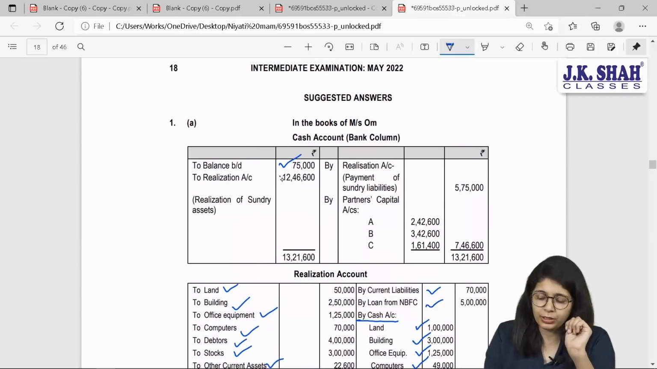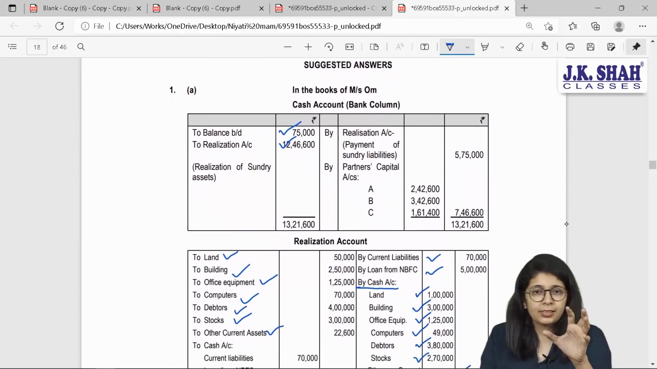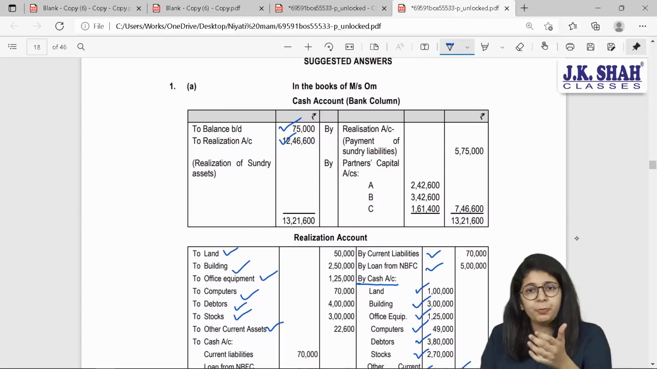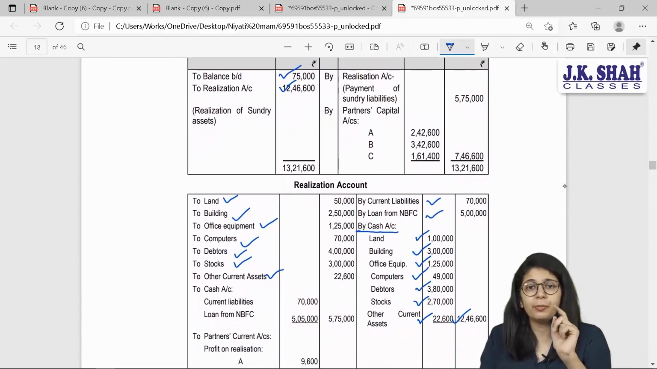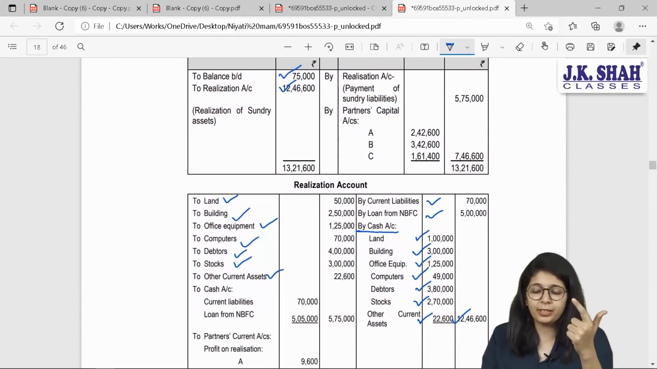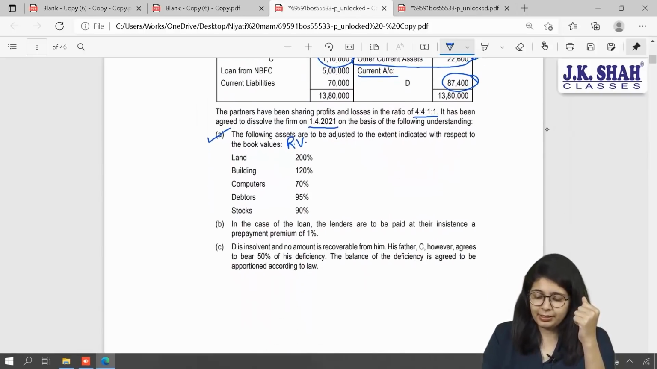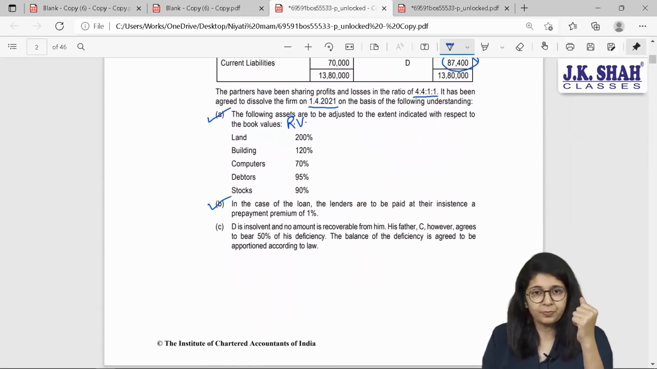In your cash bank account on the debit side. This is the amount received. We need to pay off our liabilities. How many outside liabilities are there? Two. Current liabilities and loan from NBFC. Let us see what they have mentioned about those items.